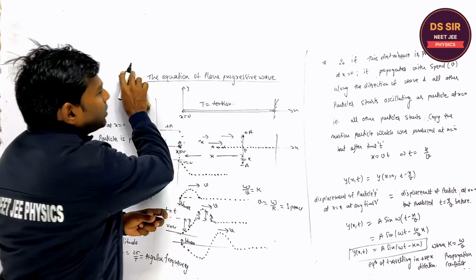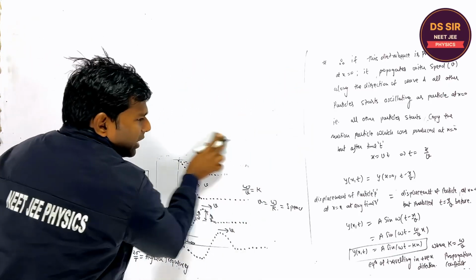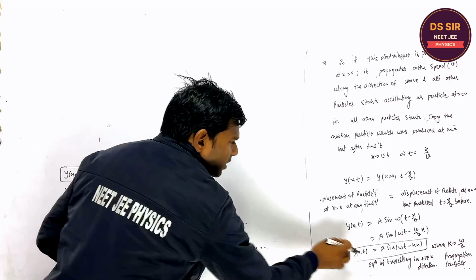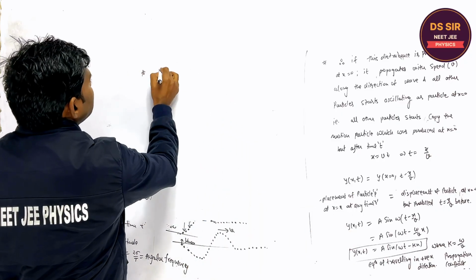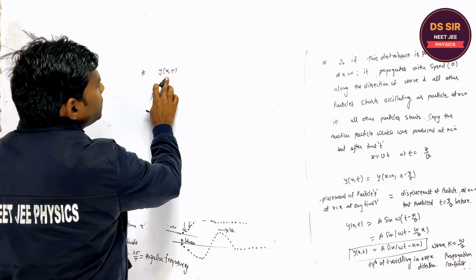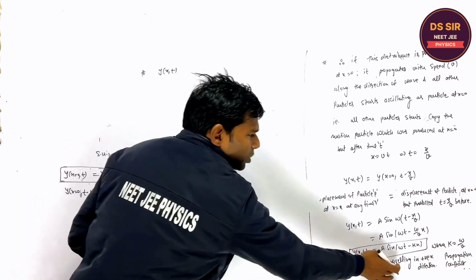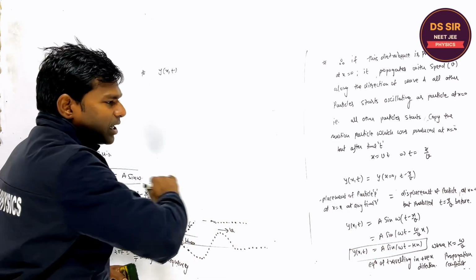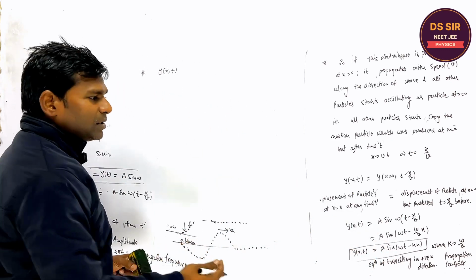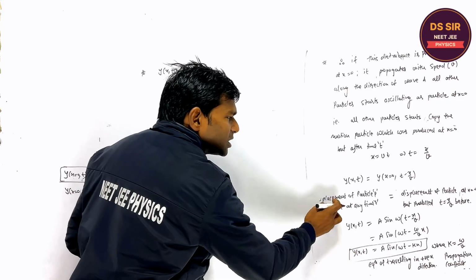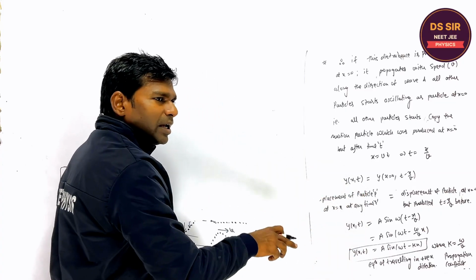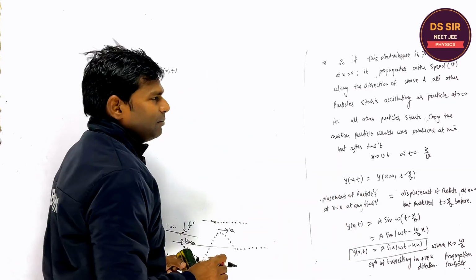You understand or not? Listen one thing, another way to write this equation: although it is called the equation of traveling wave in positive x direction, this is nothing but the displacement of the particle at any distance x at any time t.